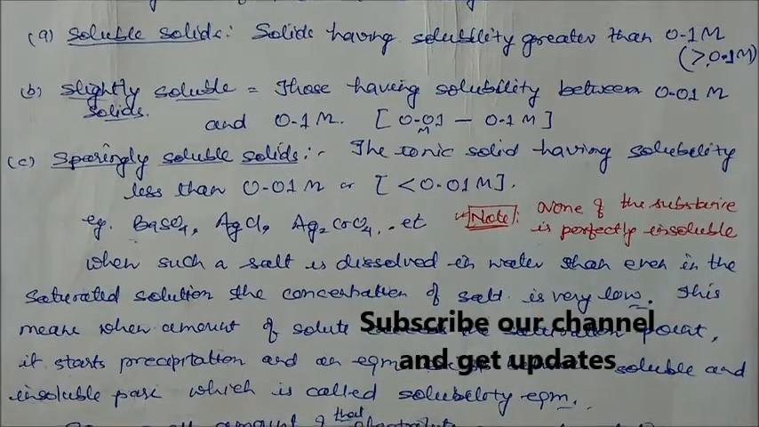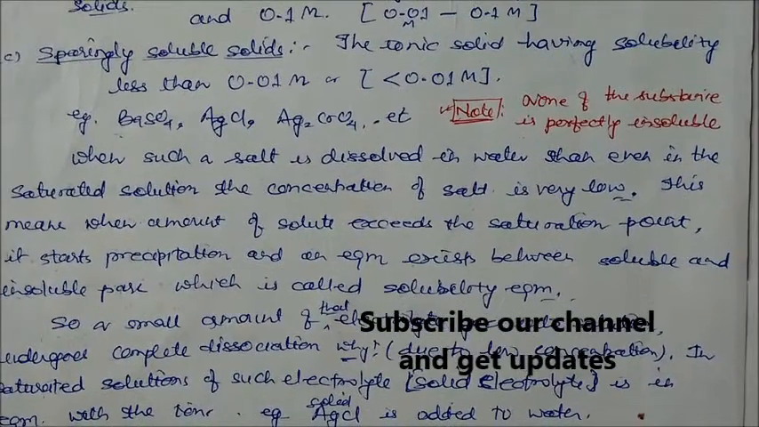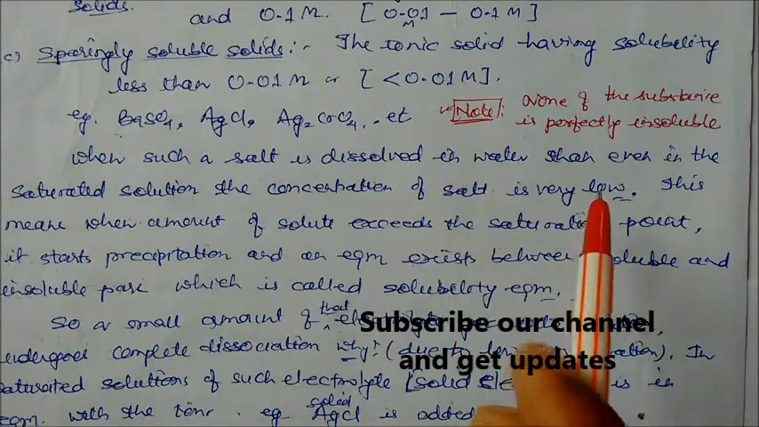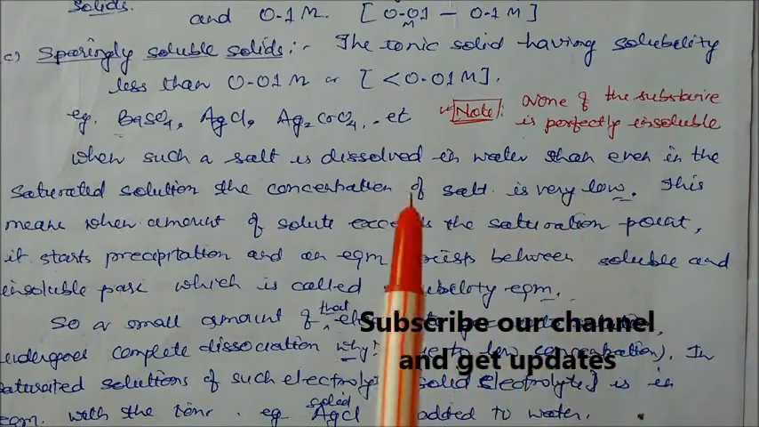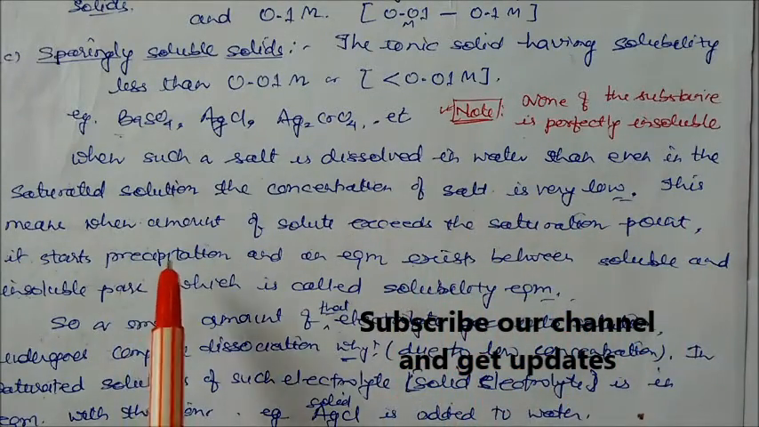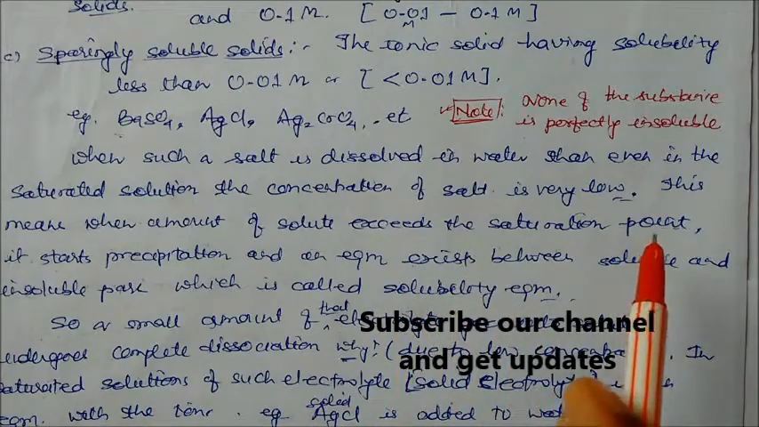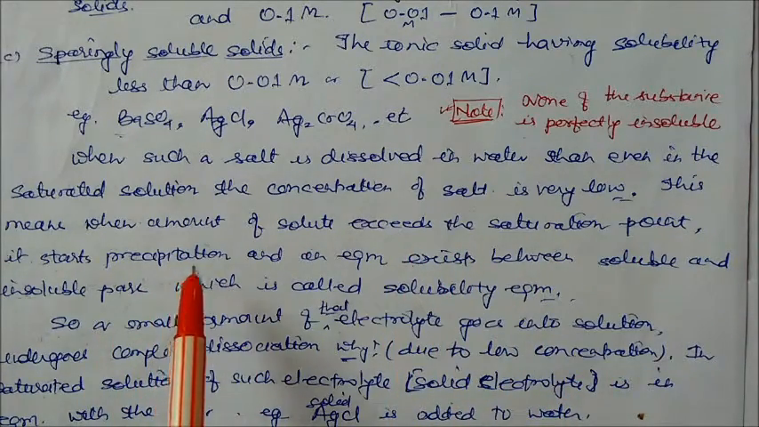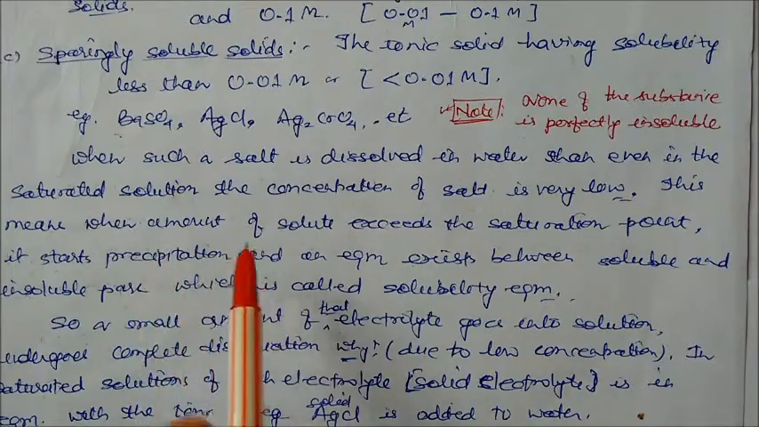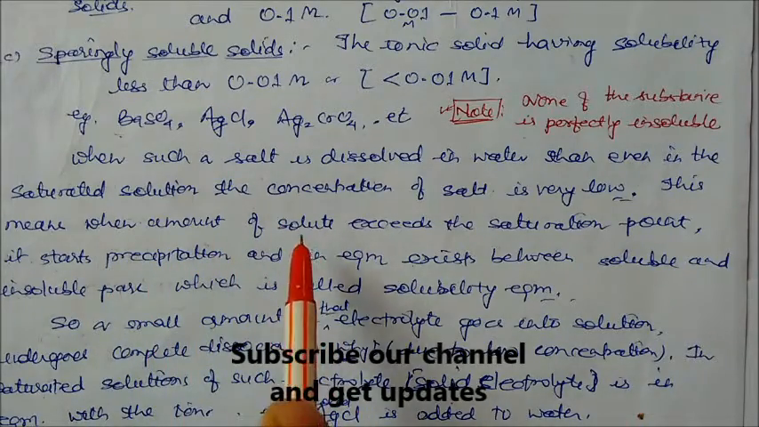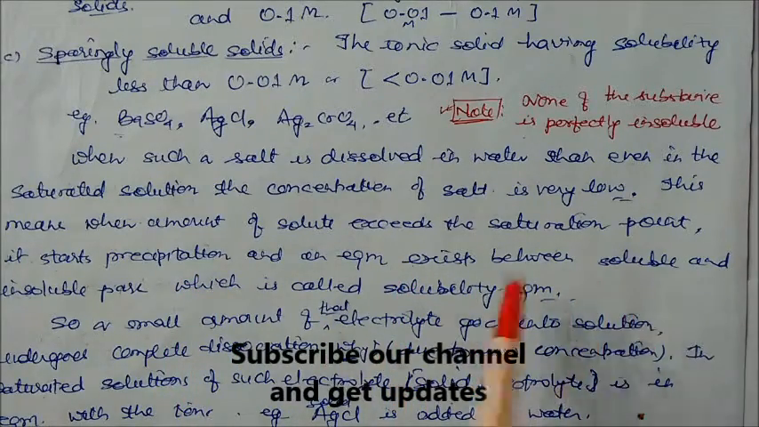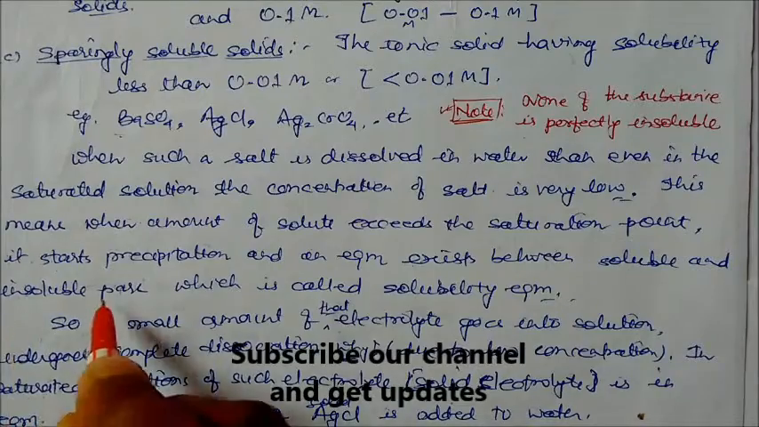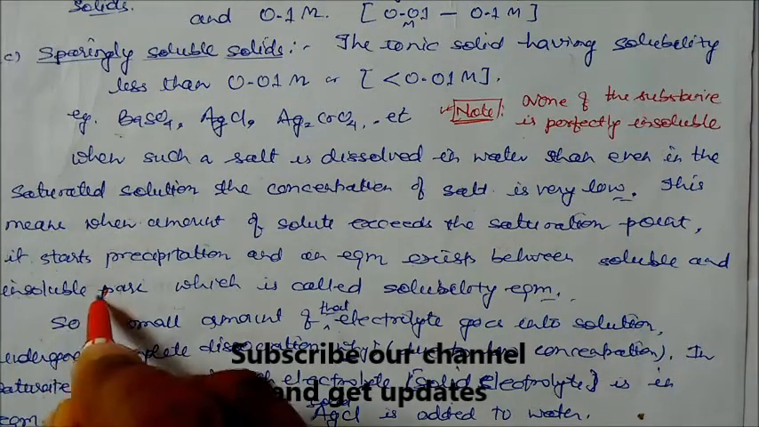When such a salt is dissolved in water, even in the saturated solution the concentration of the salt is very low. This means that when the amount of solute exceeds the saturation point, precipitation starts. When you keep dissolving beyond the saturated solution, the remaining solute precipitates, and the equilibrium that exists between the dissolved and undissolved solute is called solubility equilibrium.